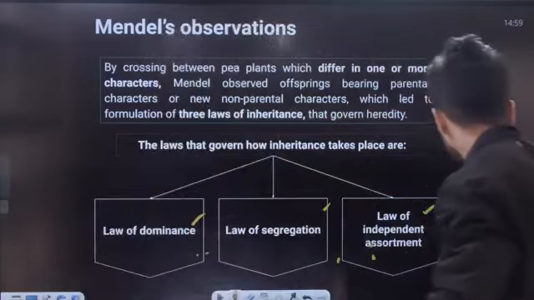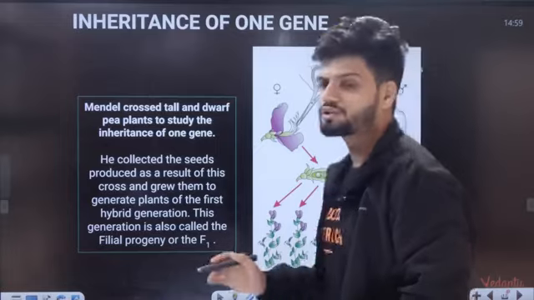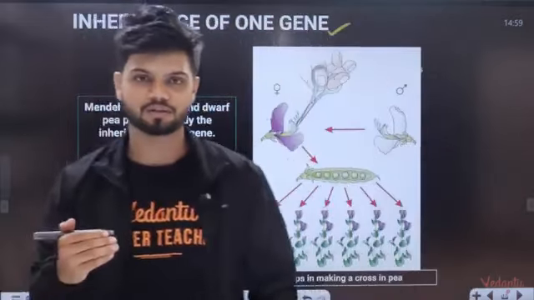Okay. Now students, first we will go about inheritance of one gene, that is also called as your monohybrid cross. Can we start students?